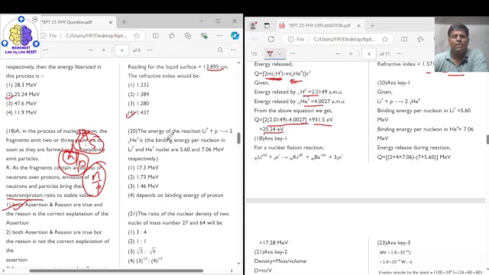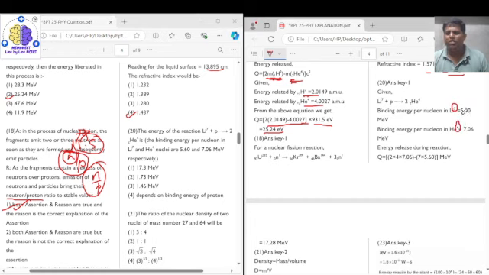Question number 20 says that for the reaction lithium plus proton gives 2 helium, the binding energy per nucleon in lithium and helium nuclei are given respectively. So they are asking for the energy liberated. Again, energy liberated means mass defect times 931.5 MeV. So let's see what they have given: the binding energy per nucleon for lithium is this much and the binding energy per nucleon for helium is this much. So one lithium has 7 nucleons, right? And one helium has 4 nucleons.